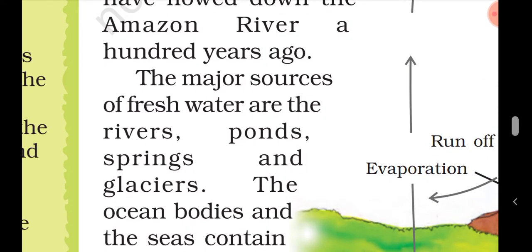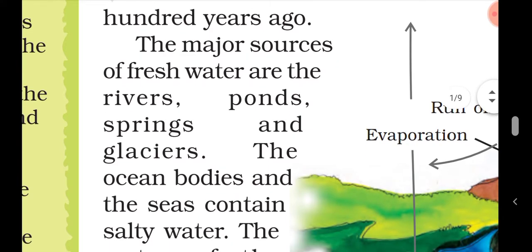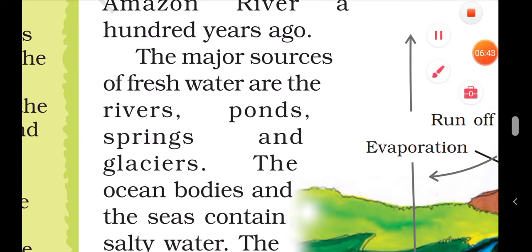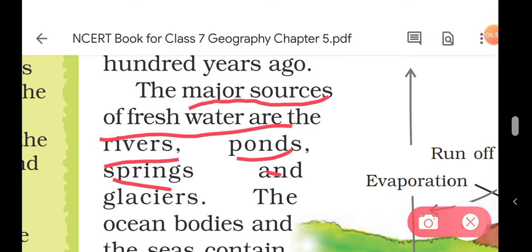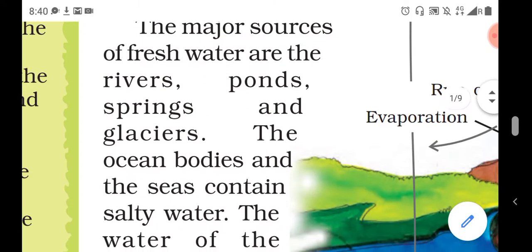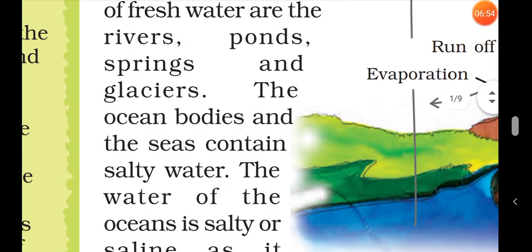So the major source of fresh water are the rivers, ponds, springs and glaciers. So these are the sources of the fresh water. Okay, and the ocean bodies and the sea contain salty water.